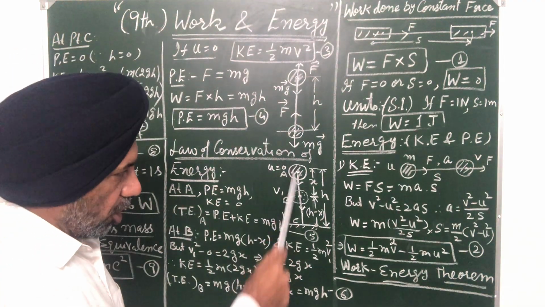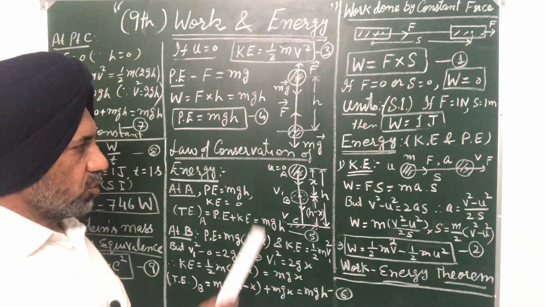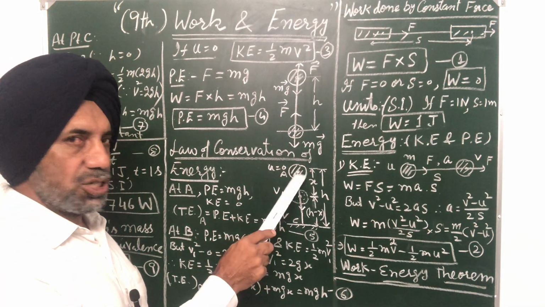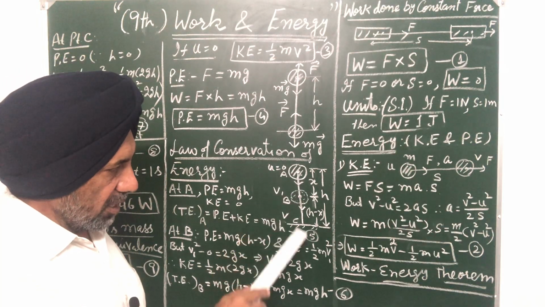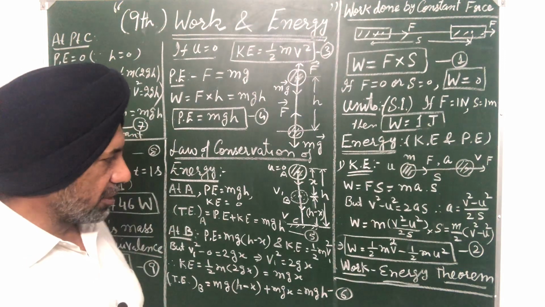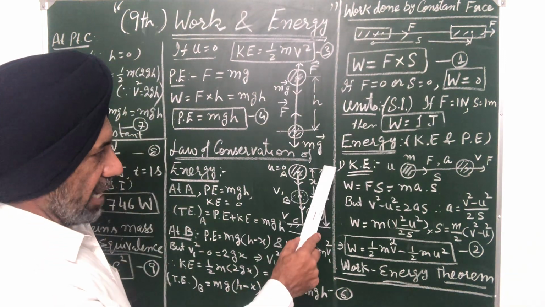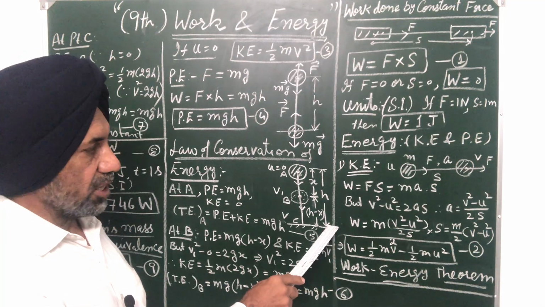Because when the body is dropped, due to acceleration due to gravity, its velocity goes on increasing. So when it is dropped from height h, the initial velocity is 0, and its velocity goes on increasing. Let V1 be the velocity at some point B in the path, and V the velocity when it just strikes the ground. h is the total height from where the body is dropped.